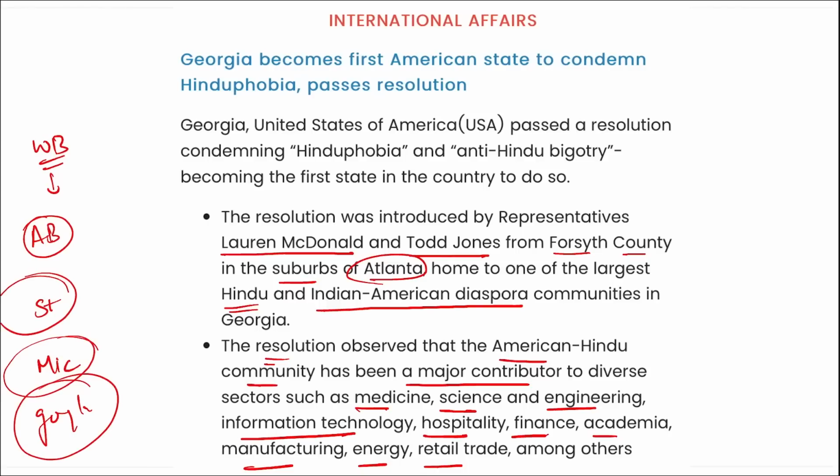So what is happening around the world is that the Indian diaspora is getting into the top places, and they are holding the most significant positions, say the CEO or the president of various organizations. All right, so that is the reason Georgia, USA recently passed a resolution condemning Hinduphobia and anti-Hindu bigotry, becoming the first state in the country to do so.